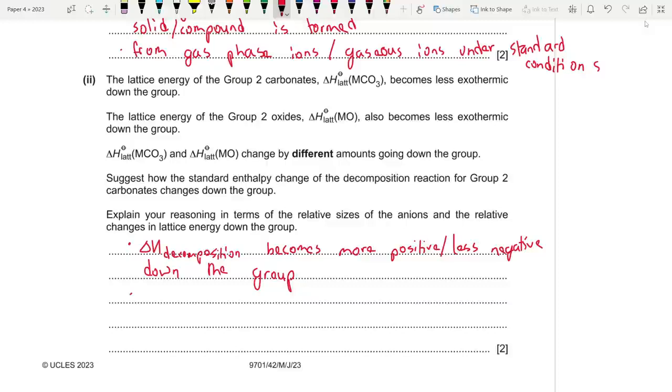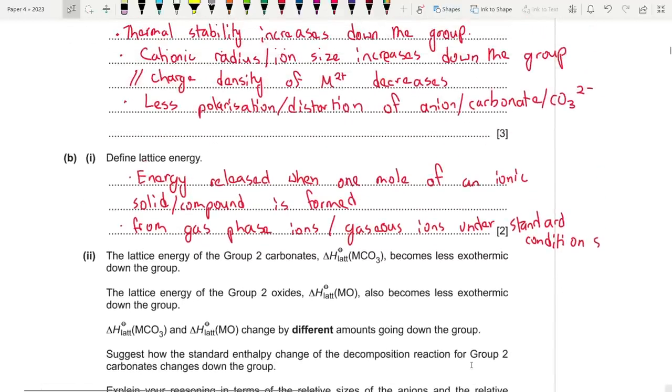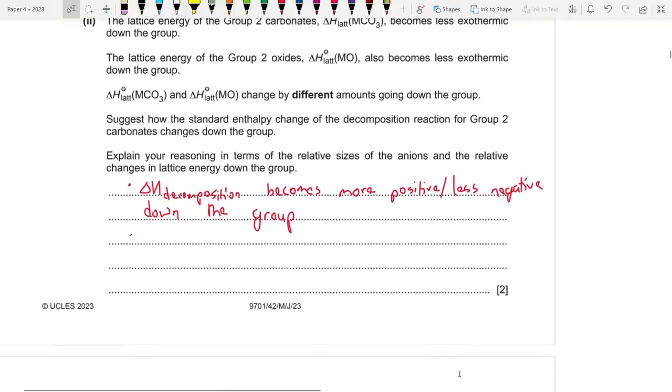Mainly because as you go down the group, what's happening? Why is lattice enthalpy becoming less exothermic? The charge remains the same, right? But the cationic size actually increases down the group, my bad, for the cation, and as a result the charge density decreases.